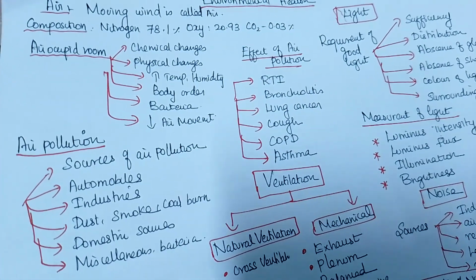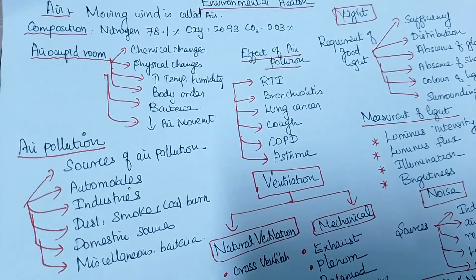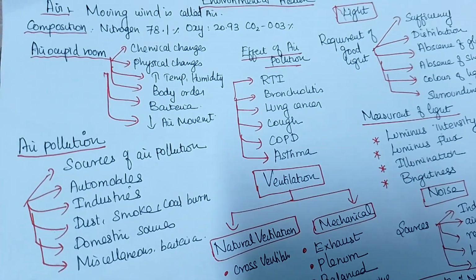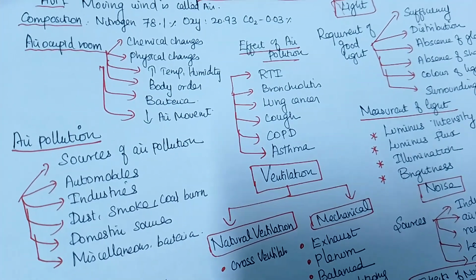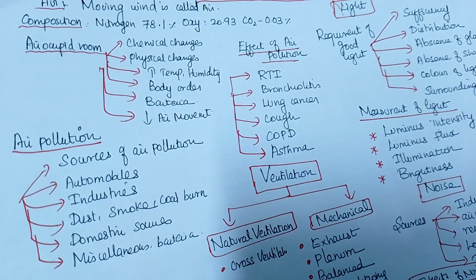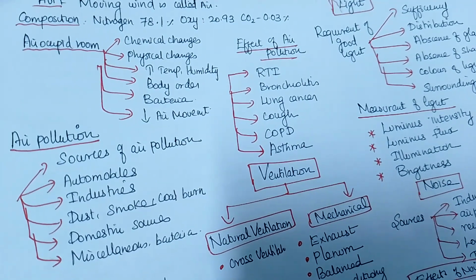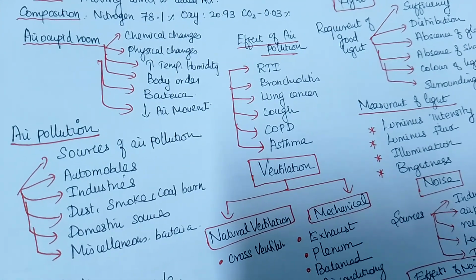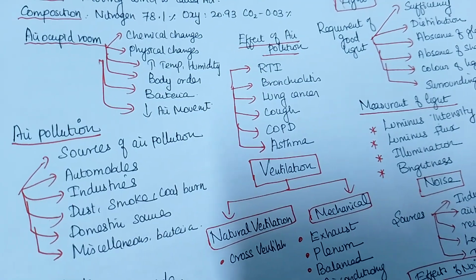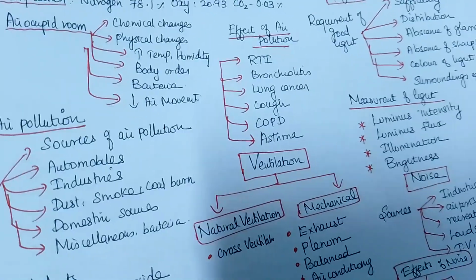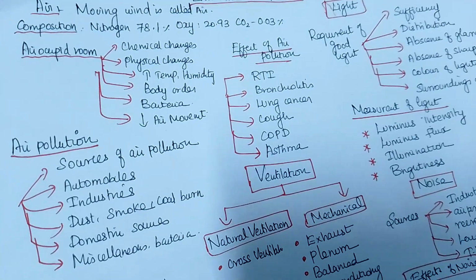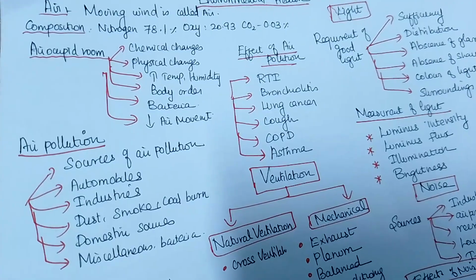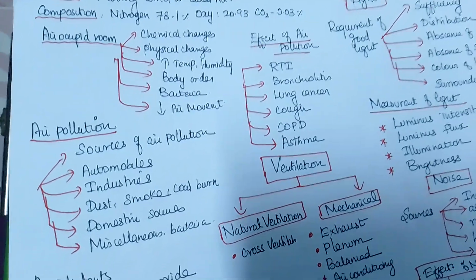Okay, so what happens in an air-occupied room? If I am living in a room which is overcrowded, or a room with no ventilation, what is going to happen? There will be chemical changes and physical changes: an increase in temperature because more people are there. When they excrete, I inhale the same thing: the humidity, bad odor from everybody. Bacterial growth will increase and air movement will decrease. So an overcrowded room that is not well ventilated, I am going to get a disease, right or not?